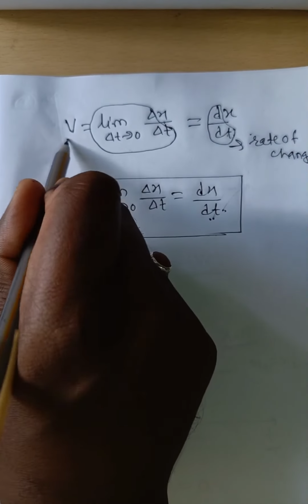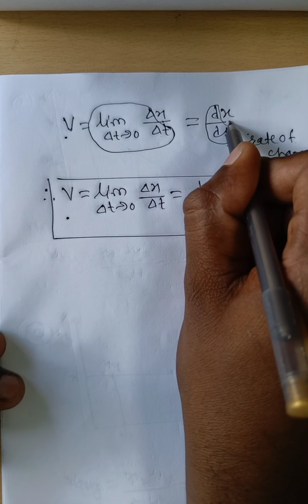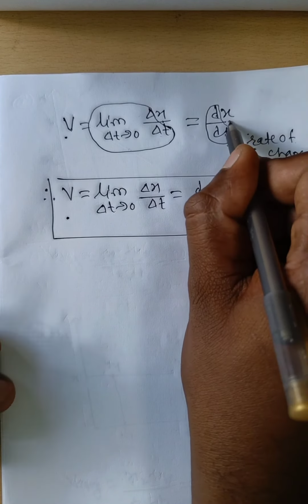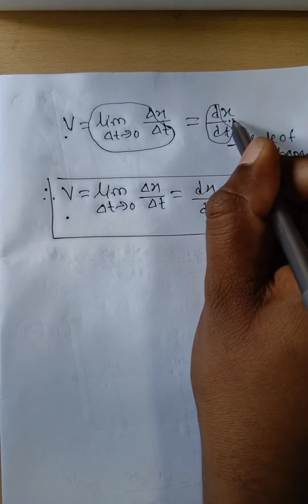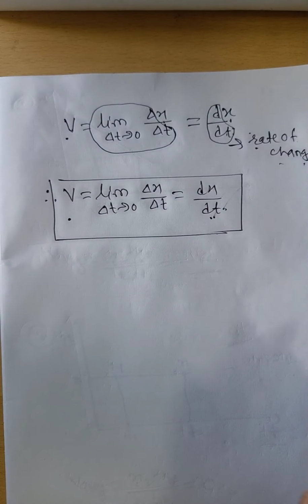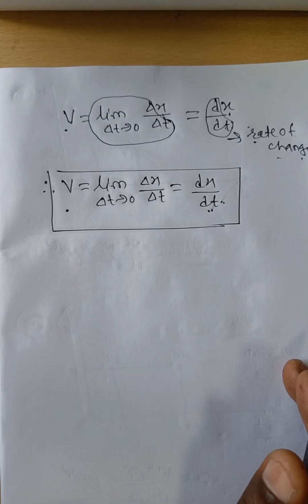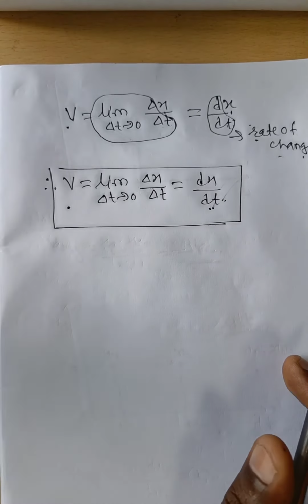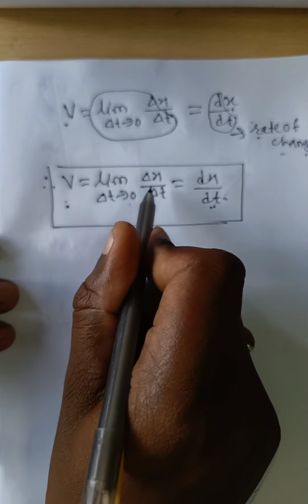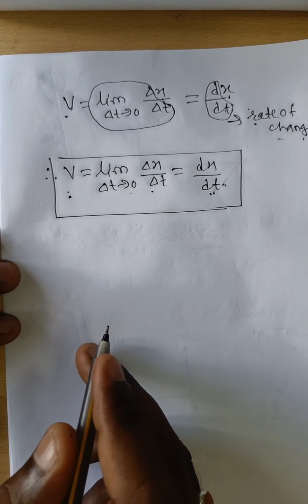Therefore instantaneous velocity is defined as the rate of change of position, or rate of change of displacement. Rate of change of displacement is nothing but instantaneous velocity. Instantaneous velocity v is equal to limit delta t tends to 0 of delta x by delta t, which is equal to dx by dt.